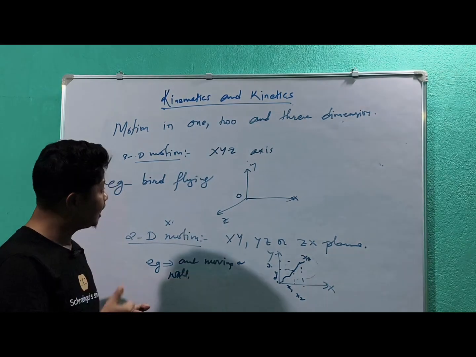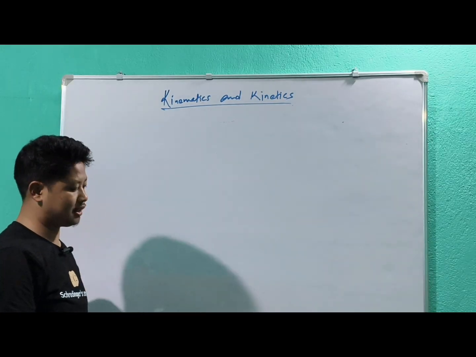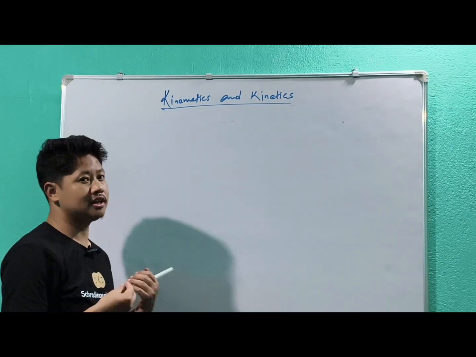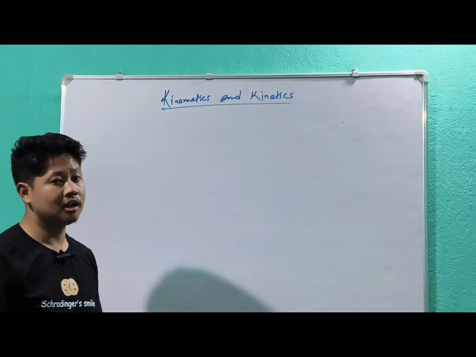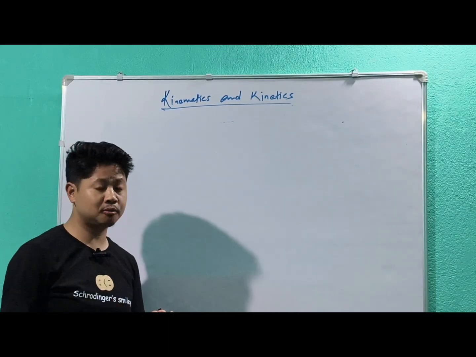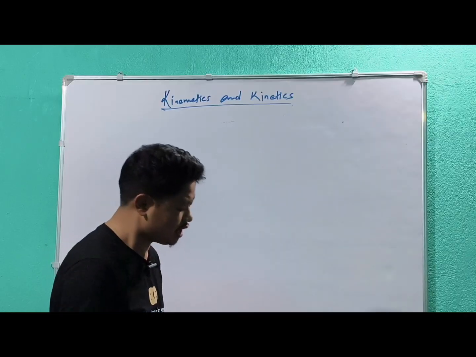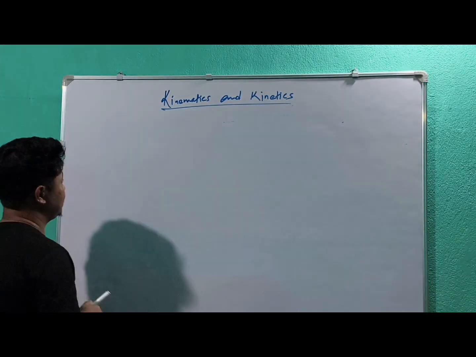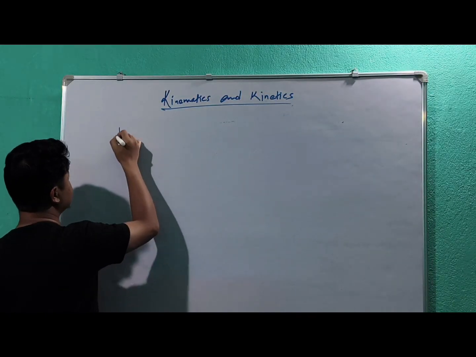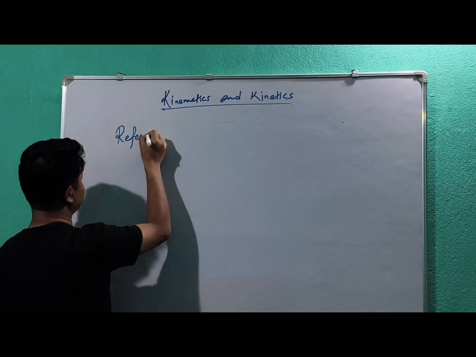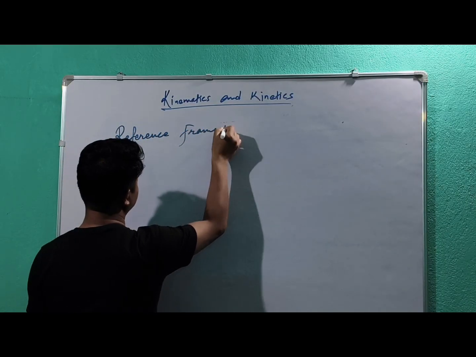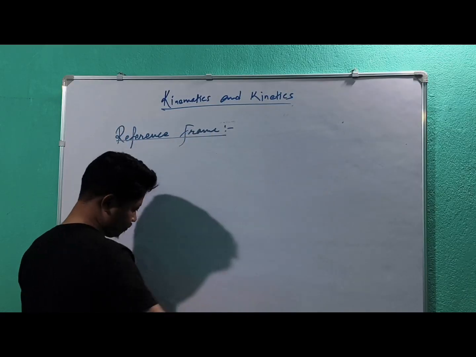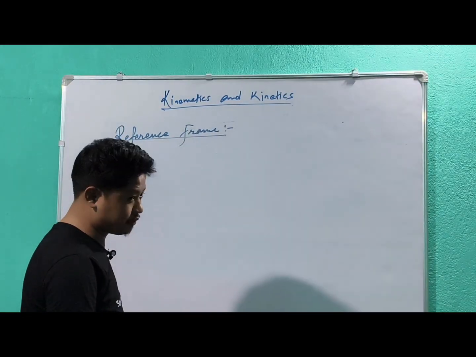Clear? From the beginning we are saying something is moving with respect to something again and again. But what is that with respect to? Here it is the reference frame. What is a reference frame?